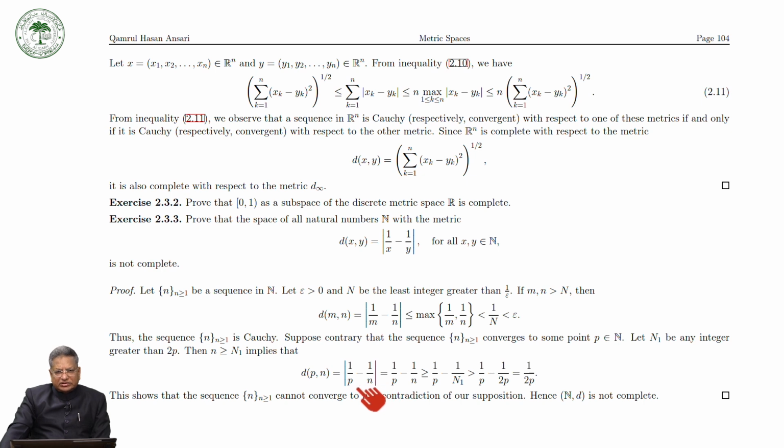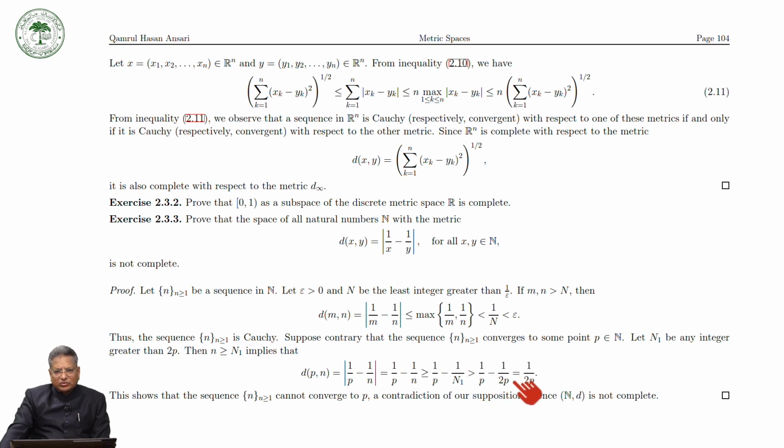So this is equal to 1/p - 1/n, because 1/n is less than or equal to 1/n1. So this is greater than or equal to 1/p - 1/n1. But n1 is any integer greater than 2p, and therefore 1/p - 1/n1 is greater than 1/p - 1/2p.